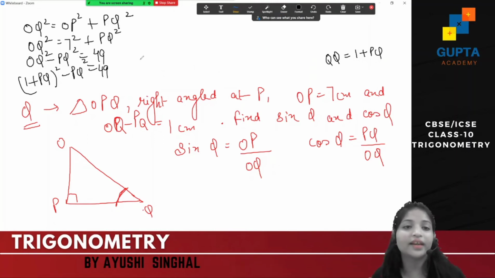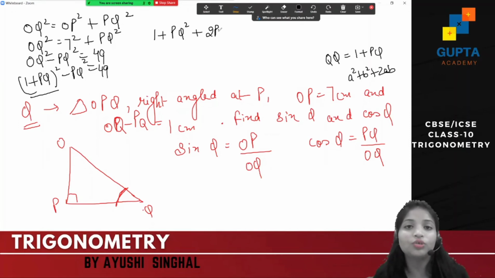Right? I'm solving it right here. Now what do I have? Just have the identity. What is the identity? (a + b) squared = a square plus b square plus 2ab. So you put that here. What do you have? (1 + PQ) square plus 2PQ minus PQ square is equal to 49.